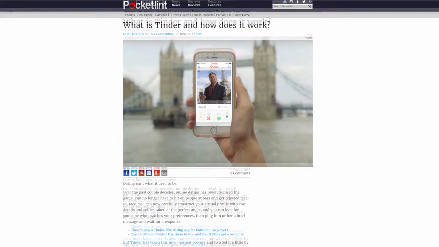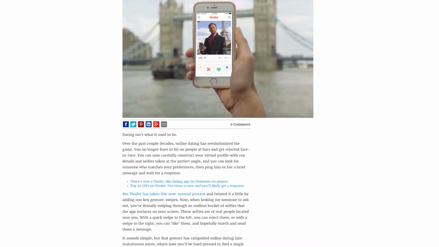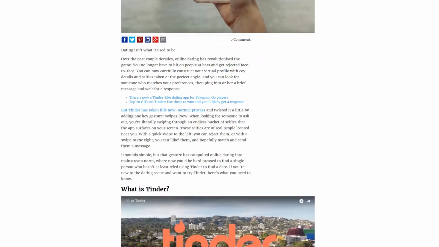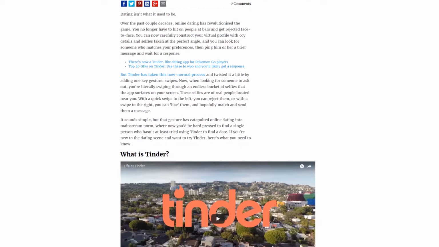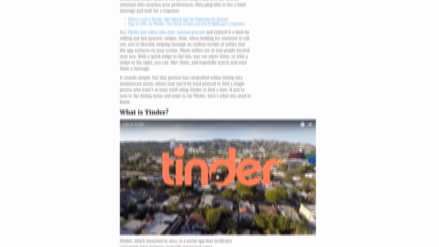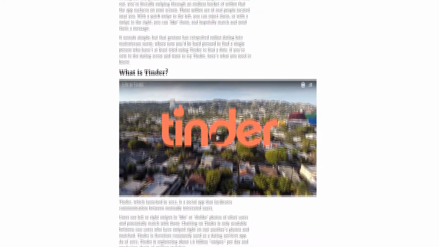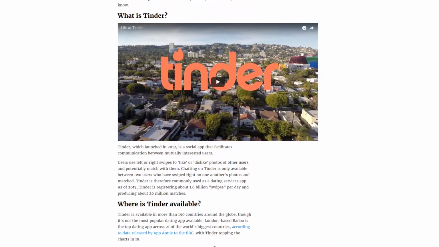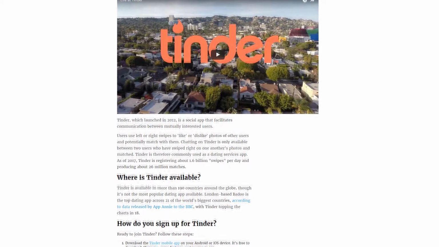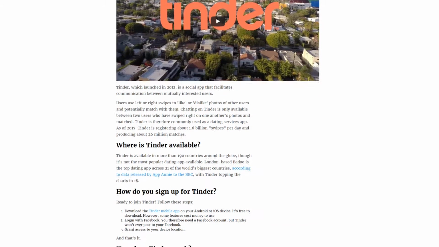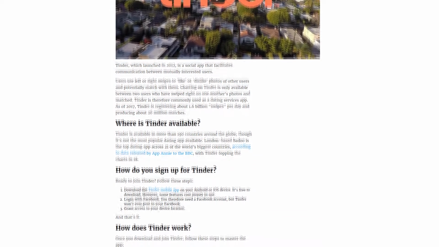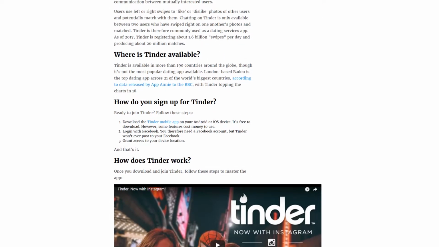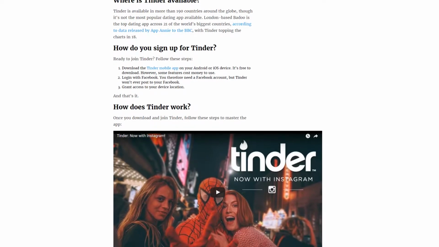For those of you who are not familiar with Tinder, here's the breakdown. Tinder is a free mobile dating app that is extremely easy to use. You download the app, link it to your Facebook profile, choose 6 photos of yourself, and then write a brief bio. Once you're done, the app then shows you photos of singles based on your preferences. You simply swipe left if you don't like them, or swipe right if you do like them. If someone you like also swipes right on your photo, the app immediately informs you it's a match and urges you to begin chatting with your match.